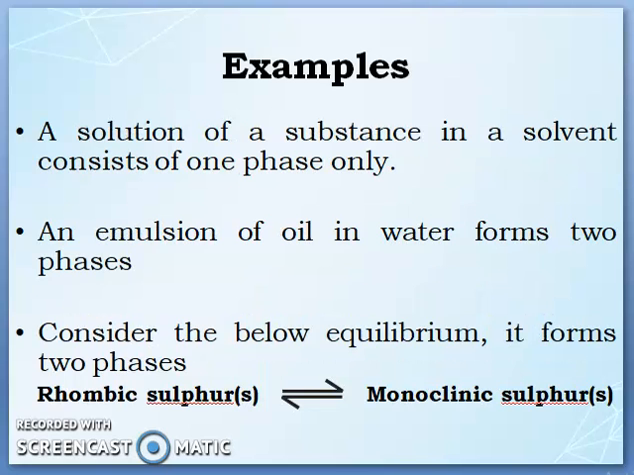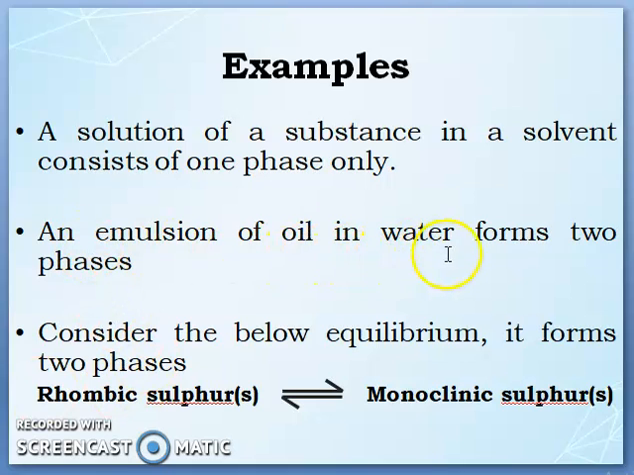Similarly, a solution of a substance in a solvent consists of only one phase. If you take salt and dissolve it in water, will it form two phases? No, it will be one phase, because the salt dissolves in water and forms a solution. Hence, a solution of a substance in a solvent consists of only one phase.